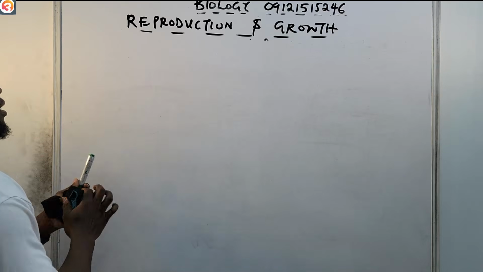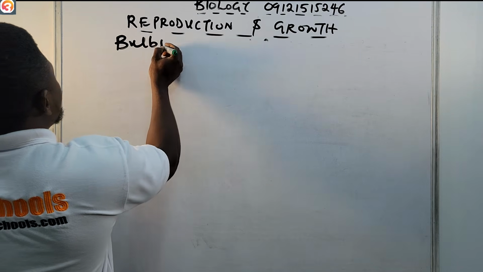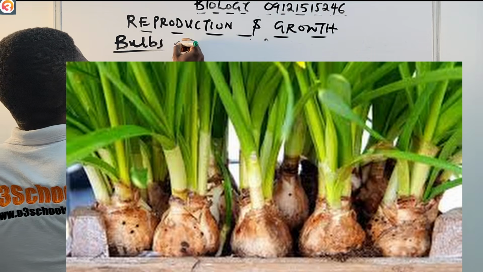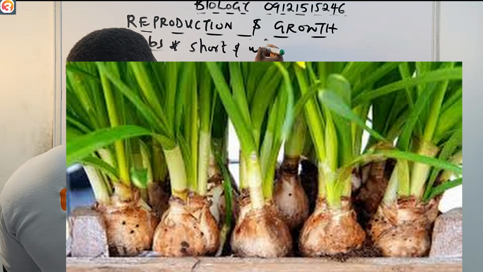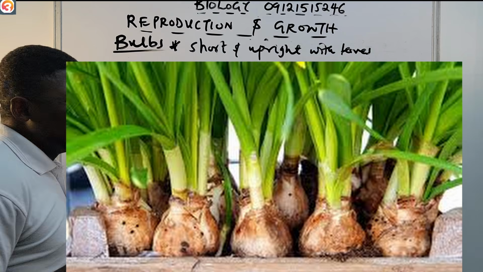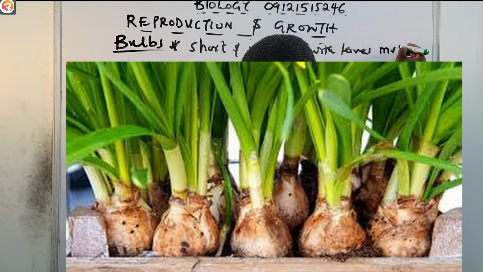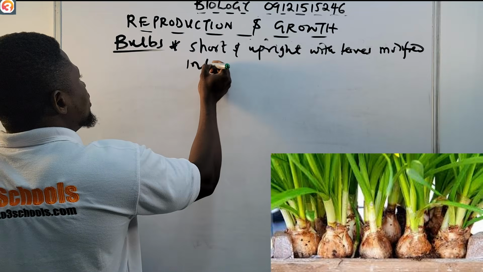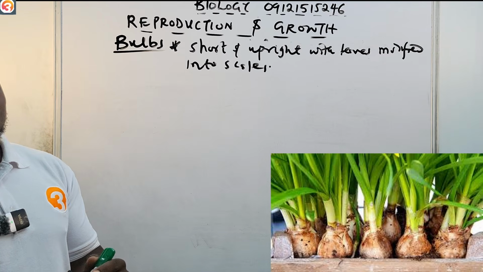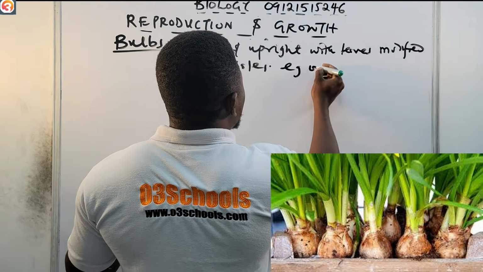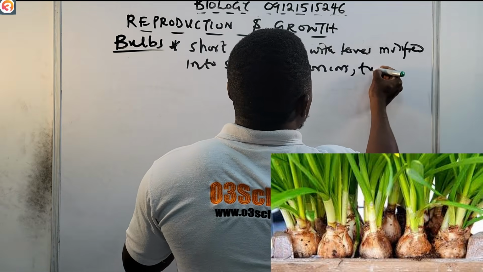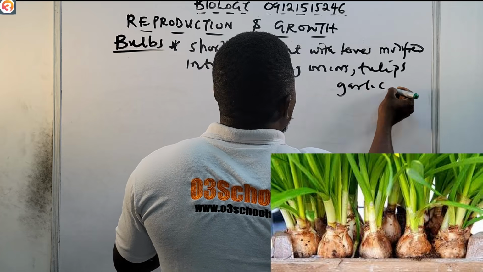Bulbs. They are short and upright with leaves modified into scales. An example is the onion. Your onion, your tulips, your garlic. All these are examples of bulbs.